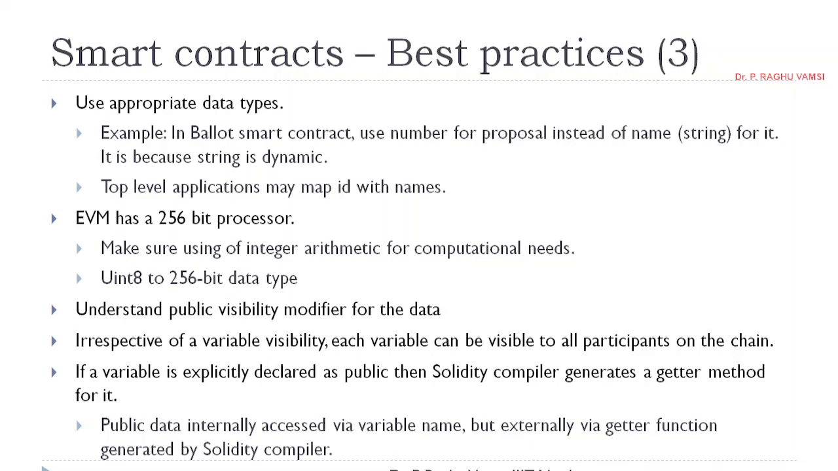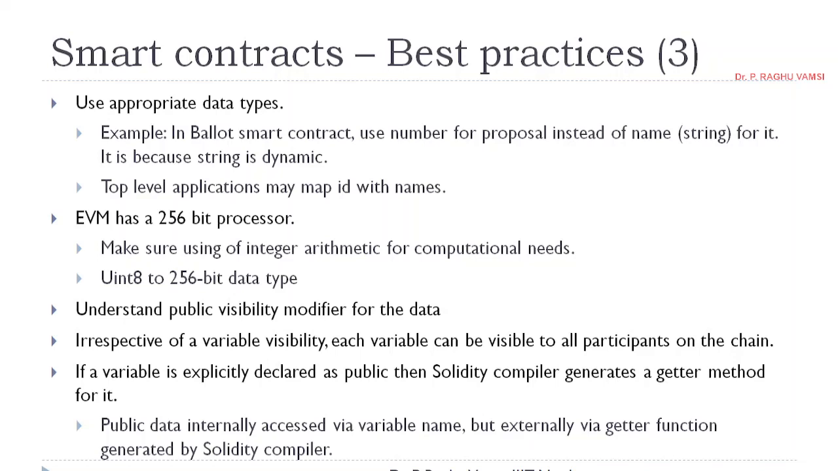Make sure to use integer arithmetic for computational needs. A 256-bit processor means it can perform 256-bit addition, these kinds of things. So make sure you use integer arithmetic for computational needs. uint8 to uint256 data types, you may use them. Understand public visibility modifiers for the data. Always try to keep modifiers as public visibility, and irrespective of a variable's visibility, each variable can be visible to all participants on the chain.